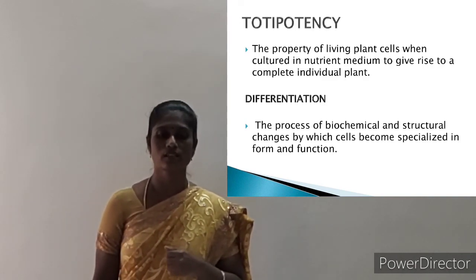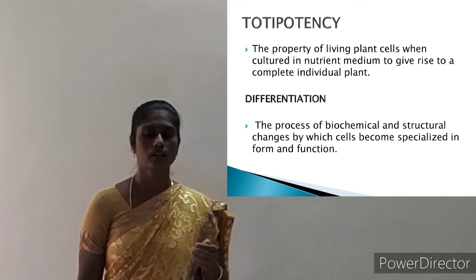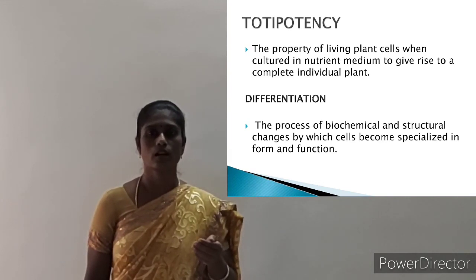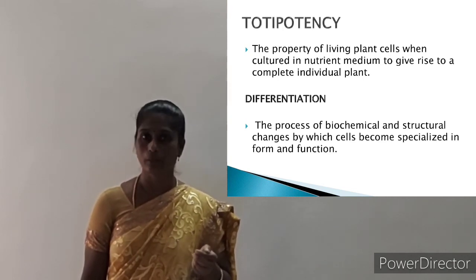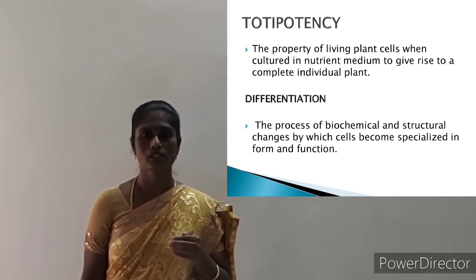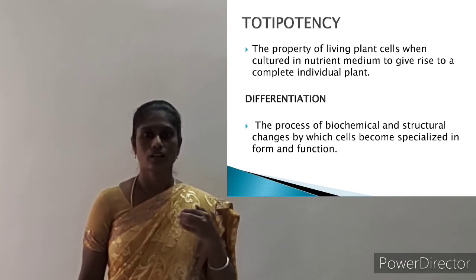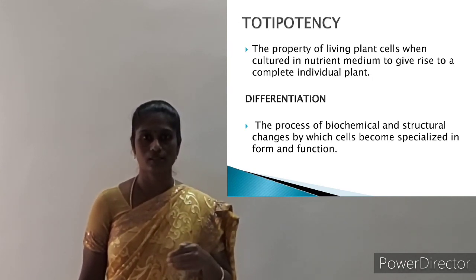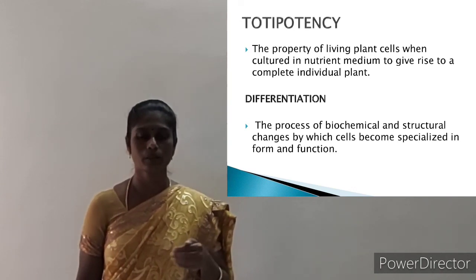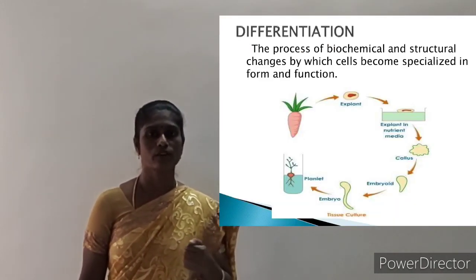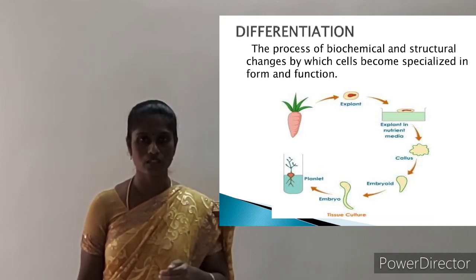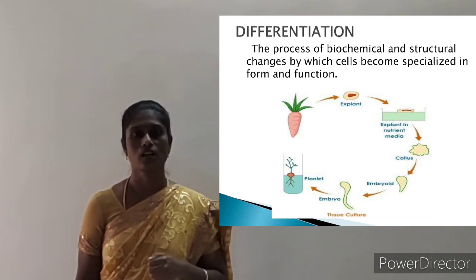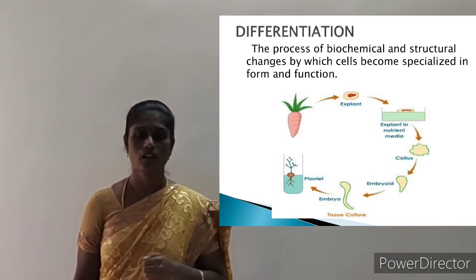Next one is called differentiation. Differentiation means the process of biochemical and structural changes by which the cells become specialized in form and function. The process of biochemical and structural changes takes place by which the cells become specialized in form and function. This is known as differentiation.